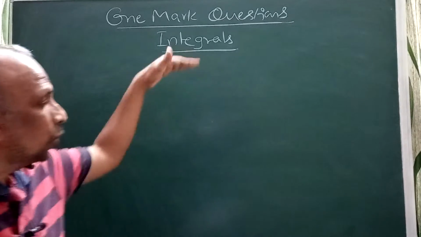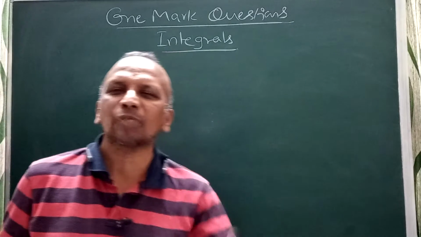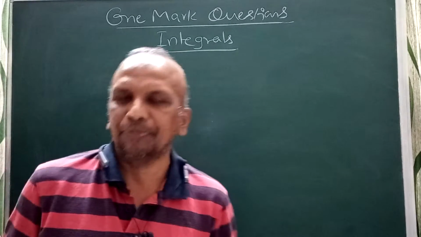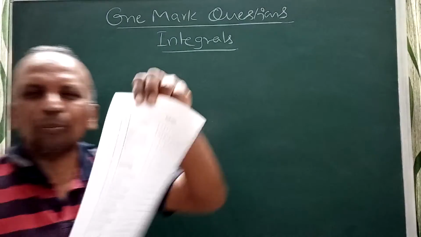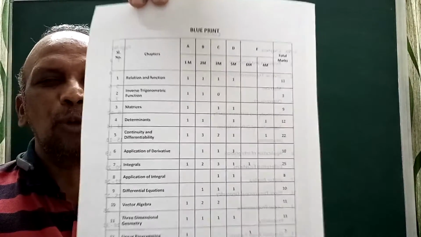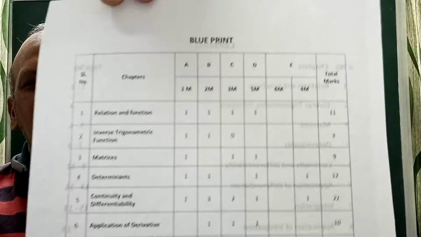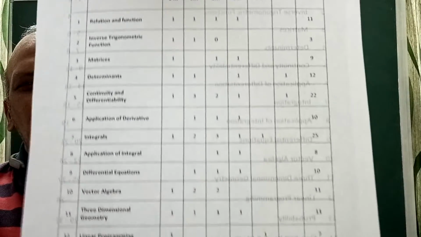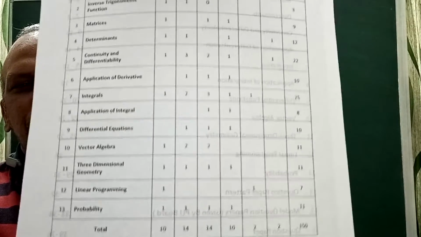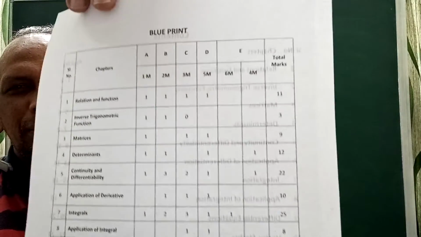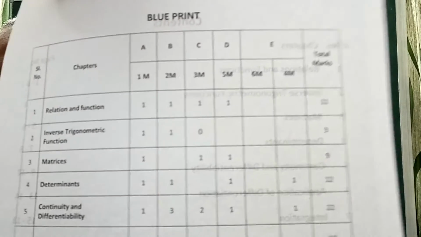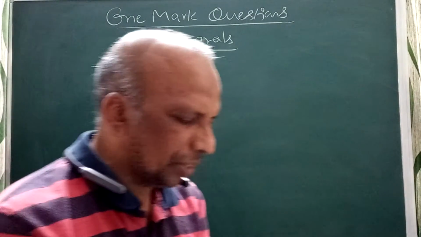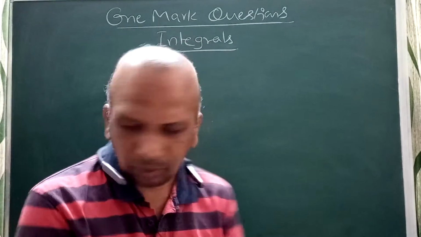The questions I am going to explain now, sometimes they may ask for 2 marks. The possibility is there. Understood? So this is the blueprint as per the reduced syllabus. You can go through that. Later I will share it also. Okay, fine.